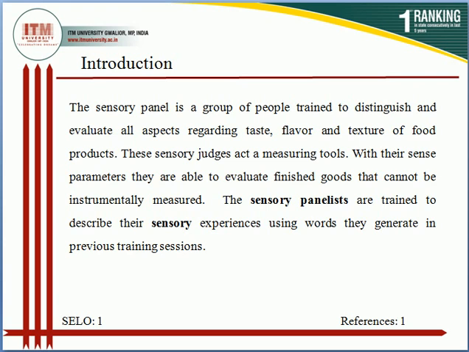In the instrumental method, we can use different instruments for texture, aroma and color. All these parameters can be analyzed by instruments. In the chemical method, like acidity, we can measure sweetness and sourness, salt percent, sugar. We can analyze some parts of the sensory evaluation by chemical methods.